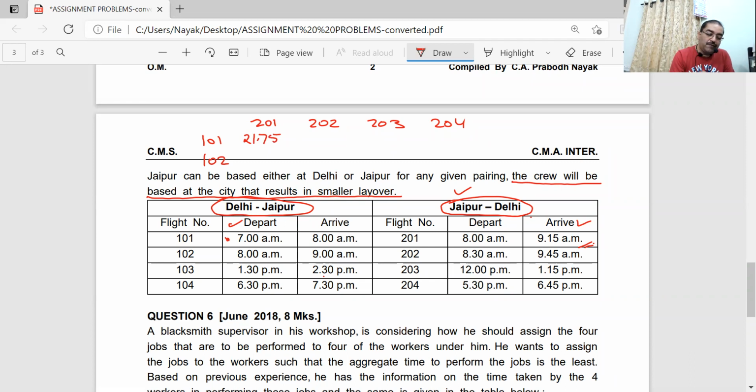3/4 means 75. Half means 0.5. So 15 minutes is 0.25, 30 minutes, half an hour, means 0.5, 45 minutes means 0.75. Okay, like that it is. So 21 hours and 45 minutes, you write 21.75, 3/4 of an hour. You don't write 21.45. It is 21.75.